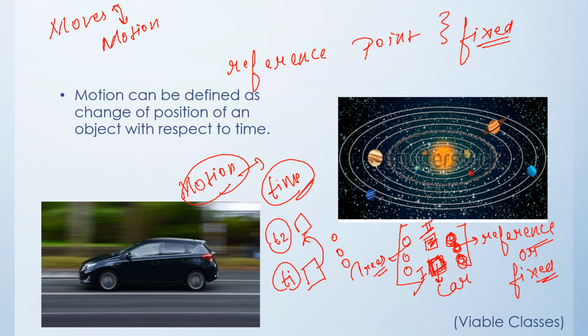So simply motion can be defined as change of position of an object with respect to time. So what was the point of difference between the two terms, movement and motion? In movement, we simply see the change in the position of an object with respect to this reference point, but in case of motion, we notice the time as well.